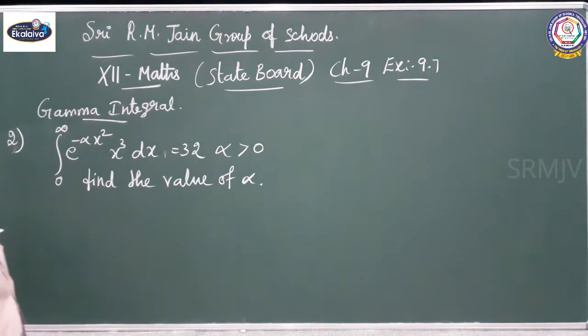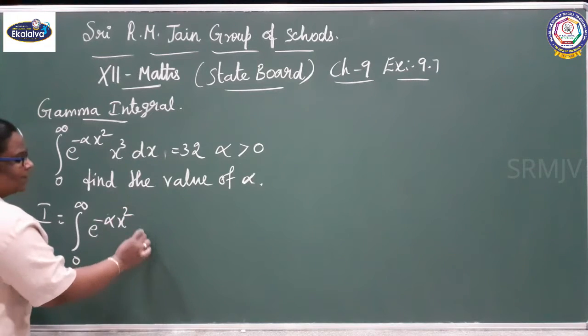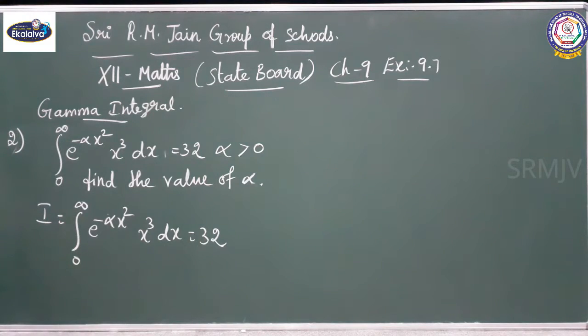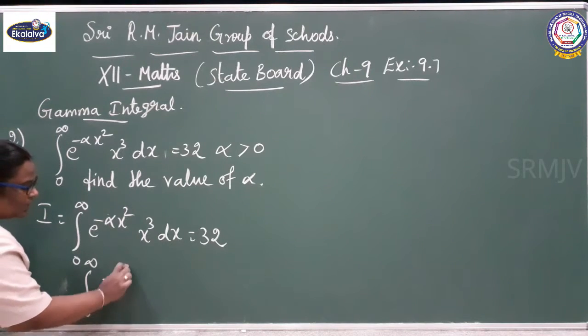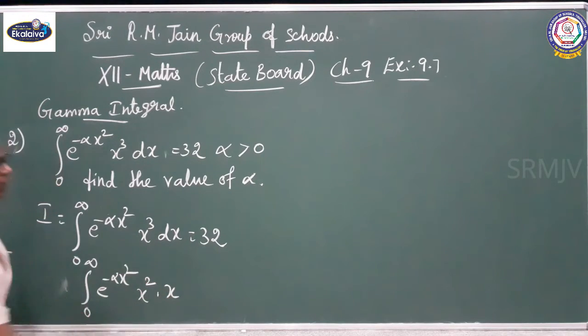See the second sum. I equals the integral from 0 to infinity of e^(-alpha x^2) x^3 dx equals 32. Find the value of alpha. See, x square is there, x cube is there, so you can split the term: x^3 into x^2 into x.